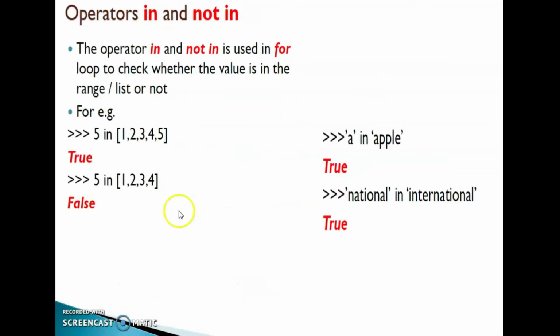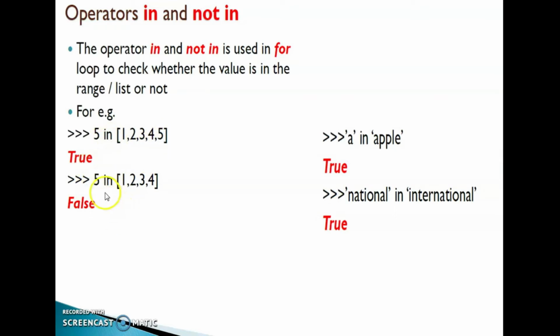The next one, operators in and not in. These operators are used to check whether a value is present in a range or list or not. Here we have one example, 5 in [1, 2, 3, 4, 5]. This one is an example for a list. When you put numbers in between square brackets, that is called a list. So here, this condition is satisfied because 5 is present in this list, so it will return True.